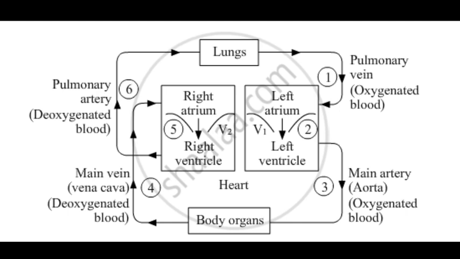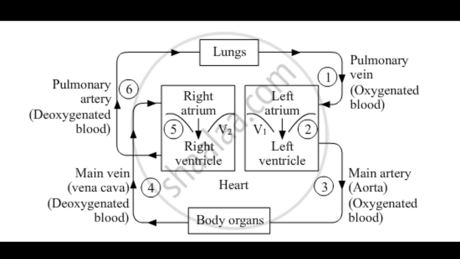When the left atrium contracts, the oxygenated blood is pushed into the left ventricle through the valve V1, and when the left ventricle contracts, the oxygenated blood is forced into the main artery called the aorta. This main artery branches into smaller arteries which go into different body organs, and the smaller arteries further branch into capillaries.